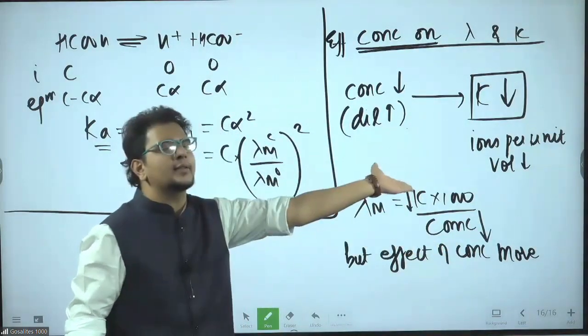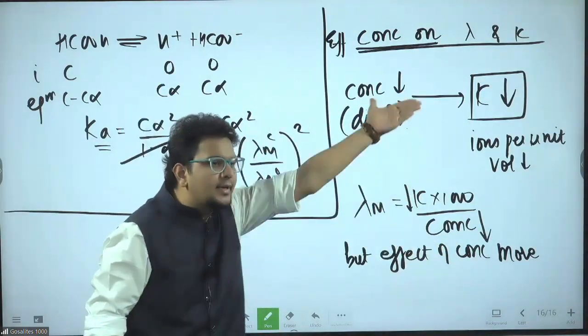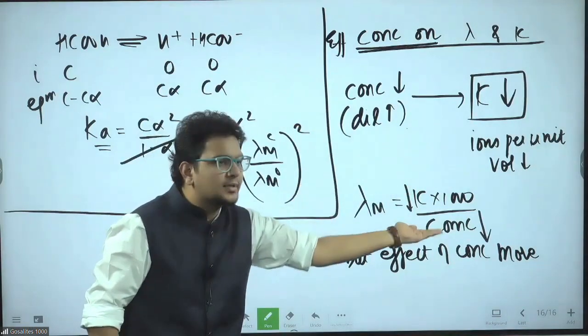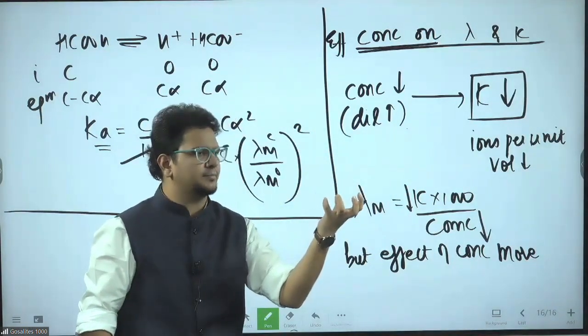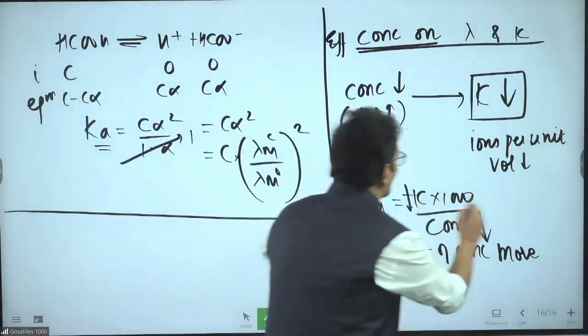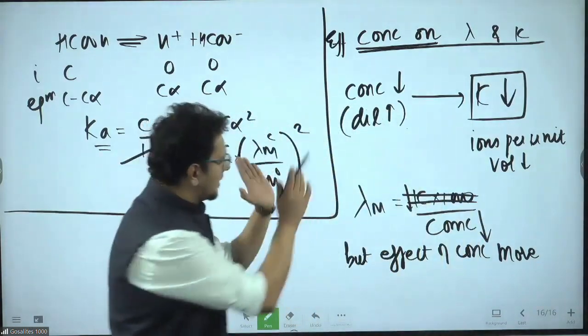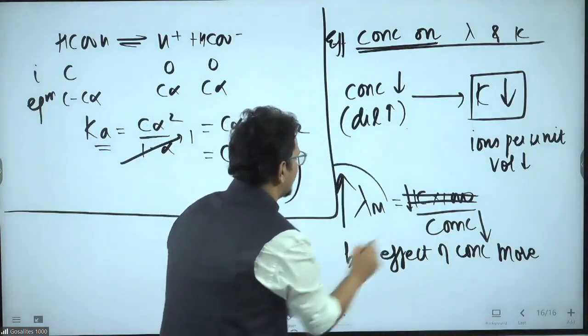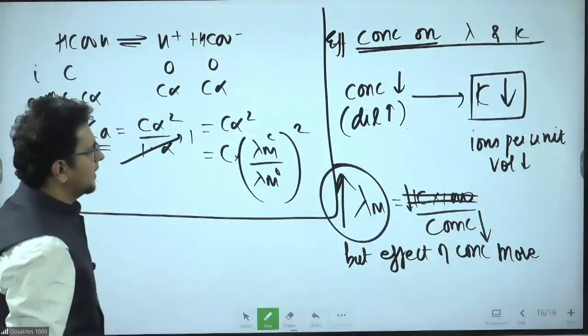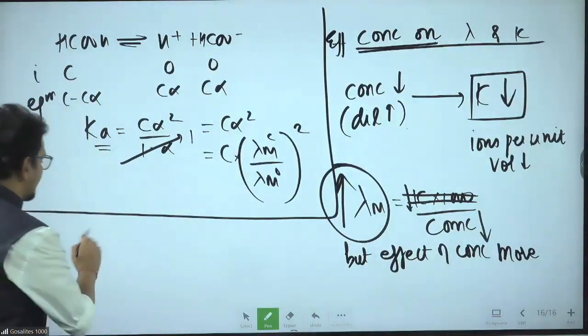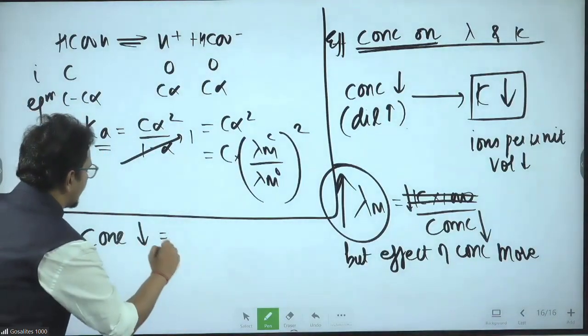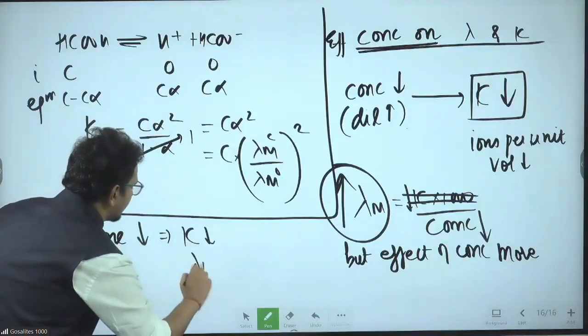Concentration is not decreasing due to kappa; kappa is decreasing due to concentration. So concentration is a more dominant factor. So I will not take care about kappa and 1000 in the numerator. Concentration decreases, lambda m increases. So we can simply say concentration less, conductivity less, but molar conductance more.